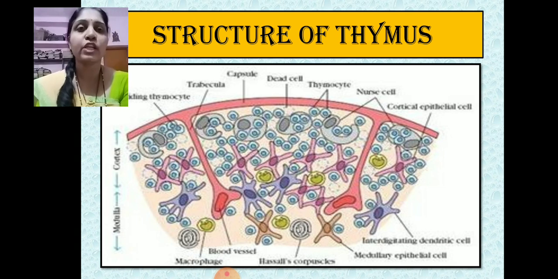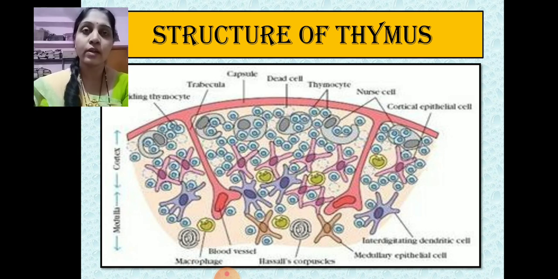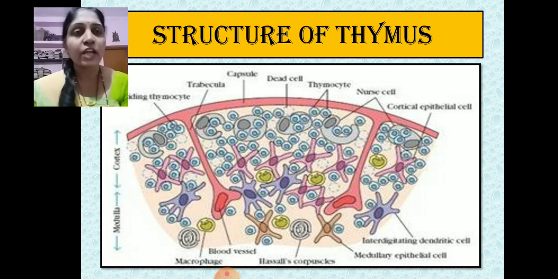Now we switch over to the structure of the thymus. Here there is a representation of the structure of the thymus. In the figure, the trabeculae are shown, which are responsible for dividing this bilobed structure of the thymus into lobules. These trabeculae are strands of connective tissue. Then the outer one is the capsule. Within the capsule, the outer region is the cortex, and within that again there is the medulla. Now, these larger cells surrounding the thymocytes are called nurse cells, which are nourishing the thymocytes, or are responsible for providing the growth factors essential for the development of these T cells.